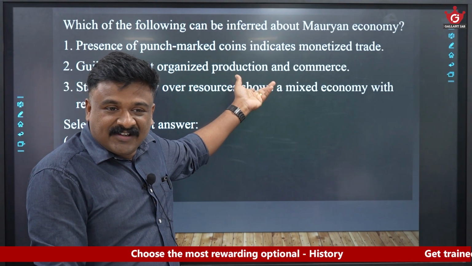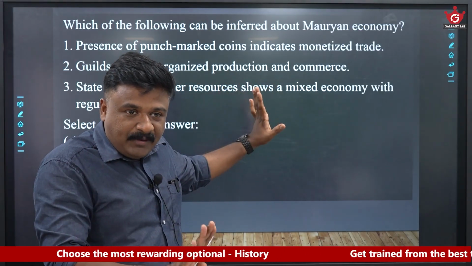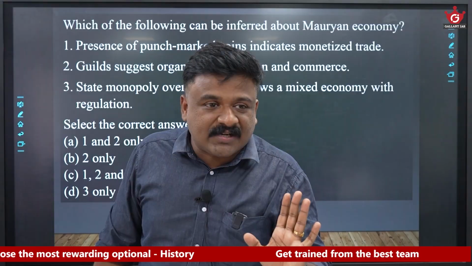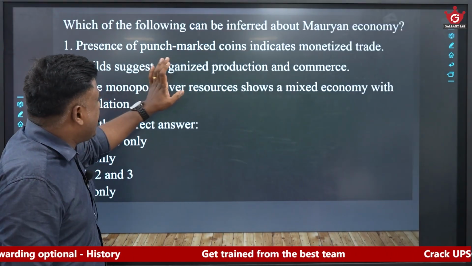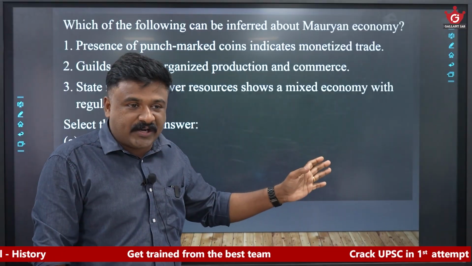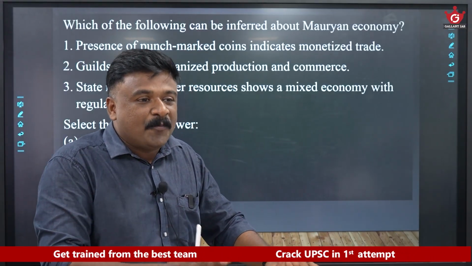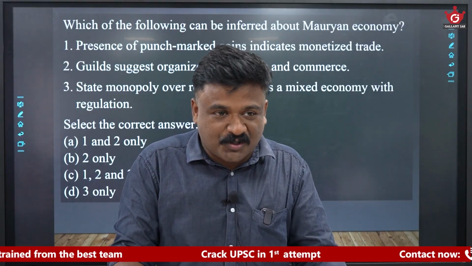See, fundamental thing. If you know the basics, this is answerable. Just look into the first statement. Presence of punch-marked coins indicates monetized trade. Presence of coins, currency, monetization of economy.